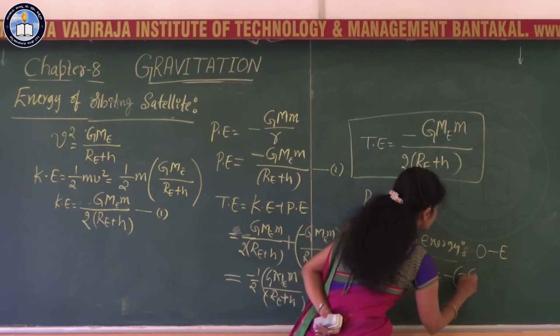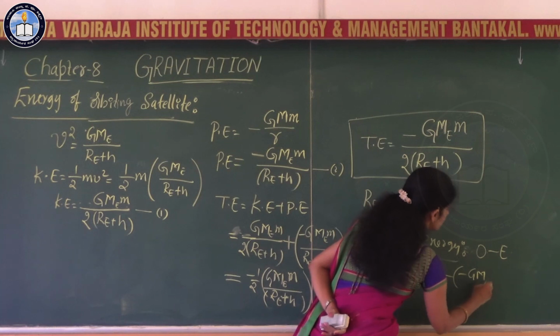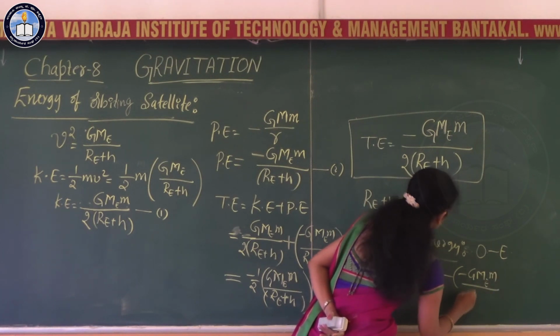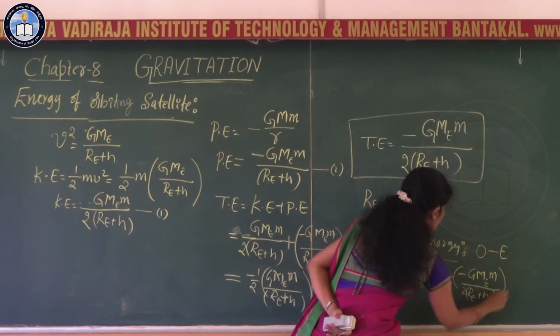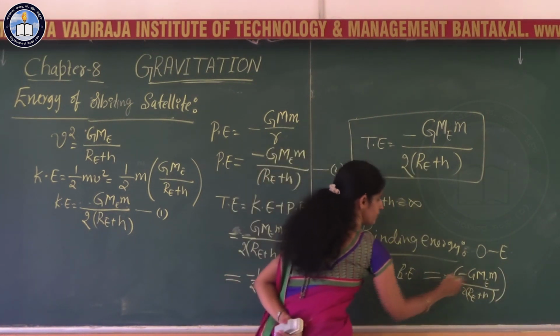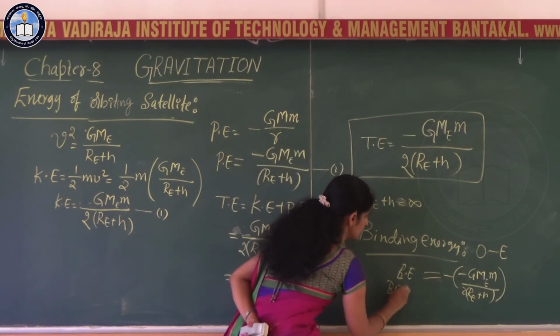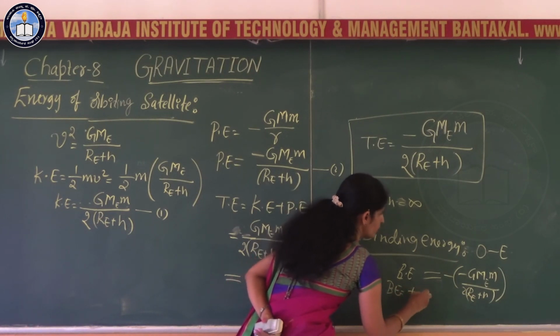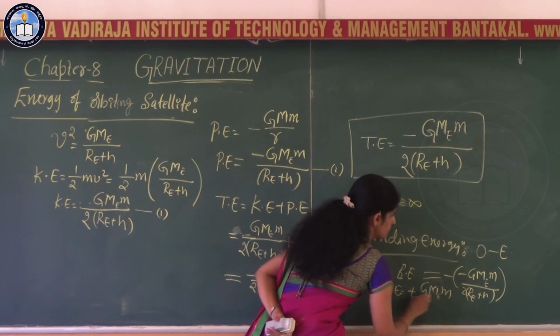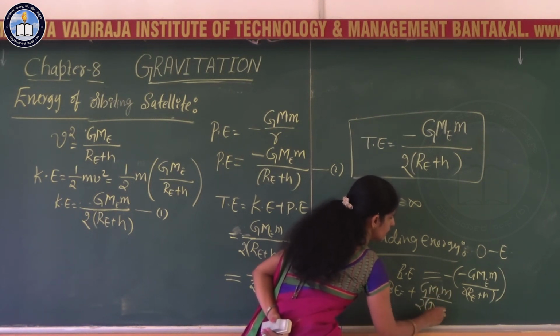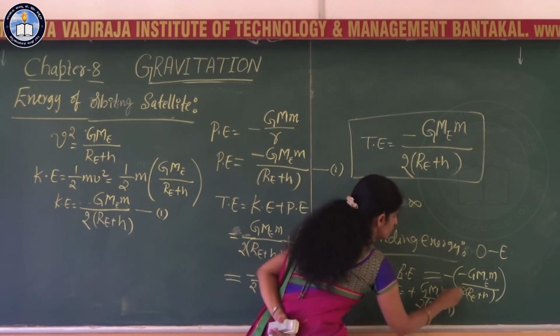Total energy is minus G M_E m divided by 2(Re plus H). This is negative of negative, so the binding energy is positive, that is G M_E m divided by 2(Re plus H).